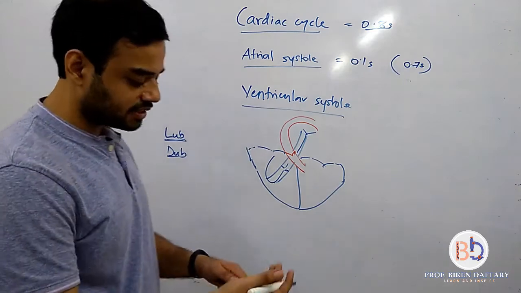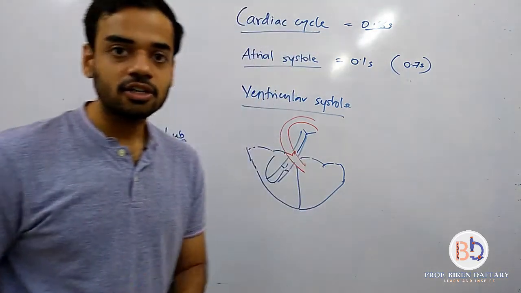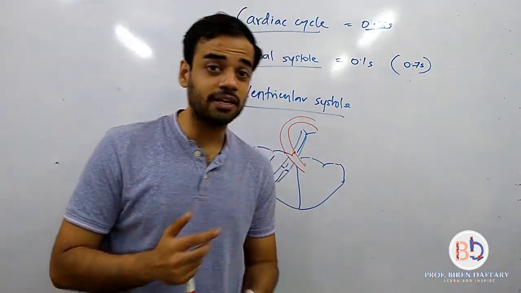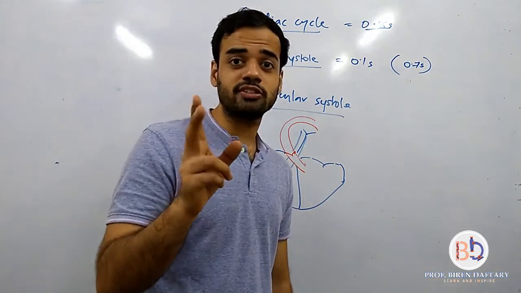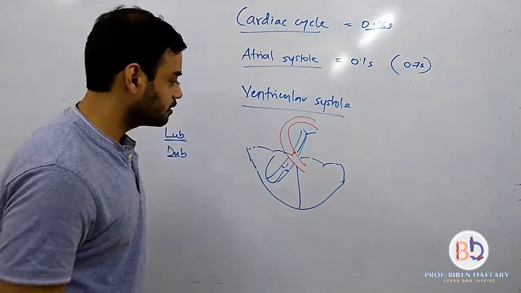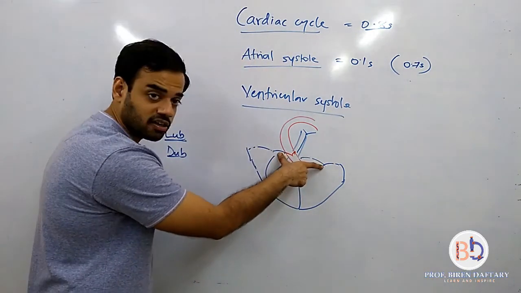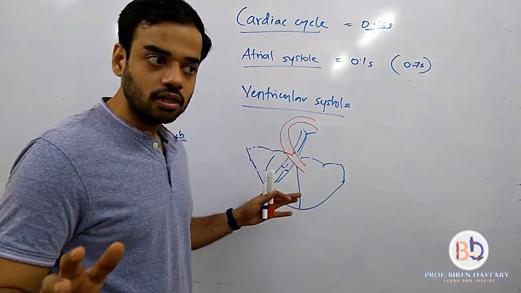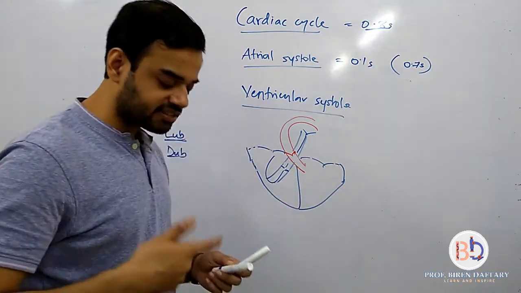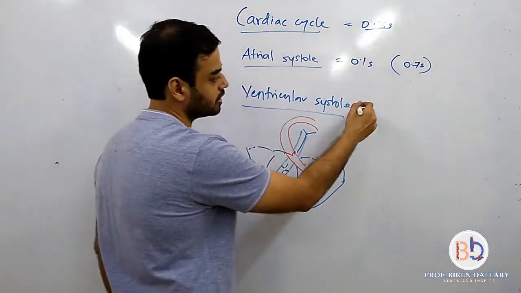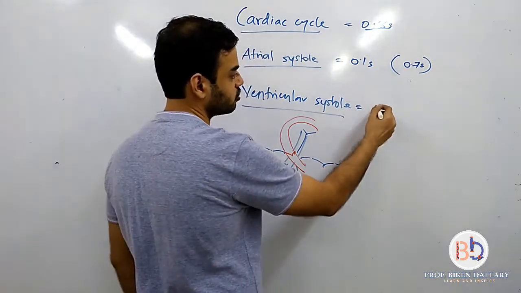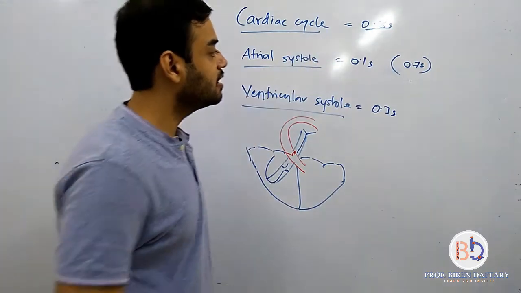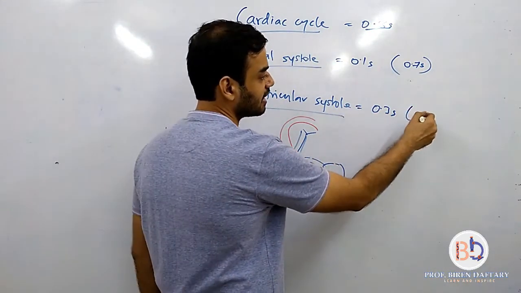So that is why they say that the heart is like that. So when you use a stethoscope, or when you measure your pulse or your heartbeat, the two sounds that you can hear, the first sound is the closing of the cuspid valves, the second sound is the closing of the semilunar valves. Is this clear? Now, this contraction takes slightly more time compared to the atrial systole. Ventricular contraction or systole takes 0.3 seconds. So, out of the total time of the cardiac cycle, how much time is the ventricle relaxing?